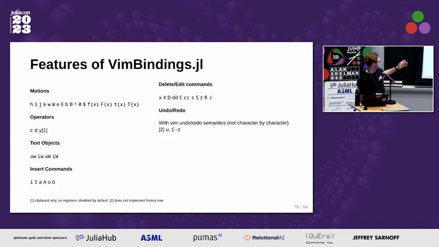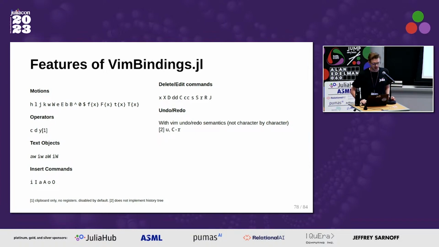Some text objects, some insert commands, some delete commands, and undo and redo, which fit the Vim semantics of undoing and redoing edits rather than specific character entries, right? So when you undo, you go back to essentially what was the state of the buffer the last time you entered or exited insert mode.